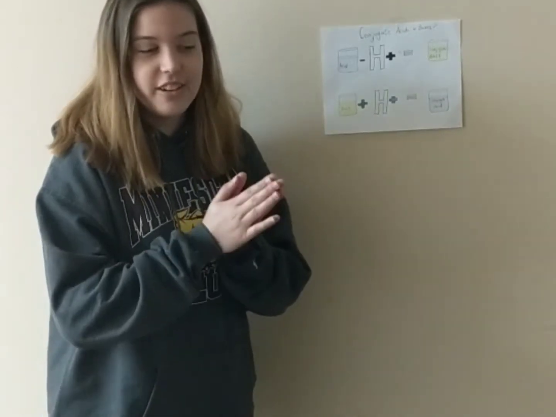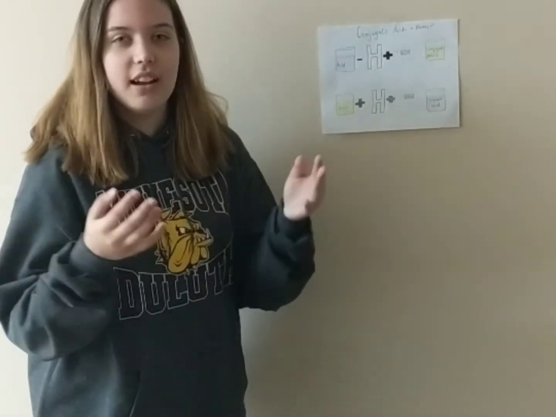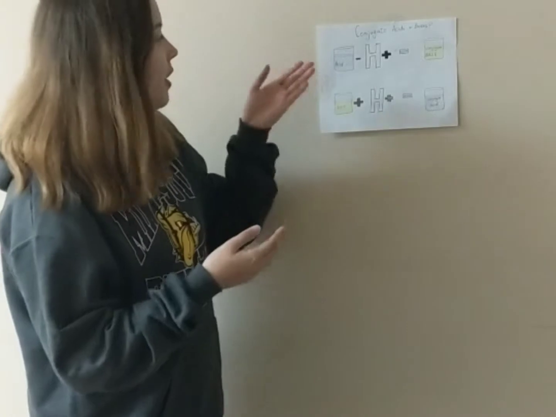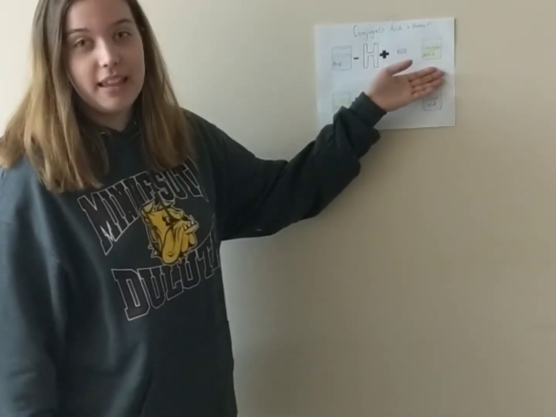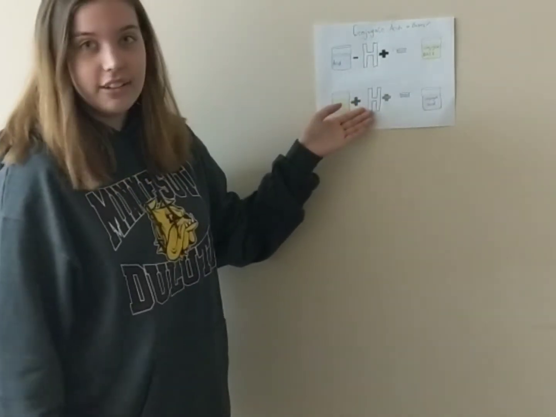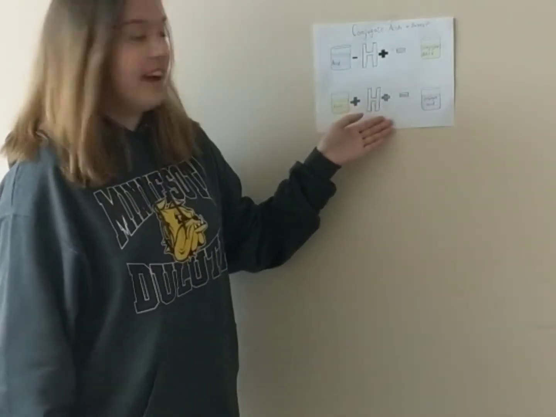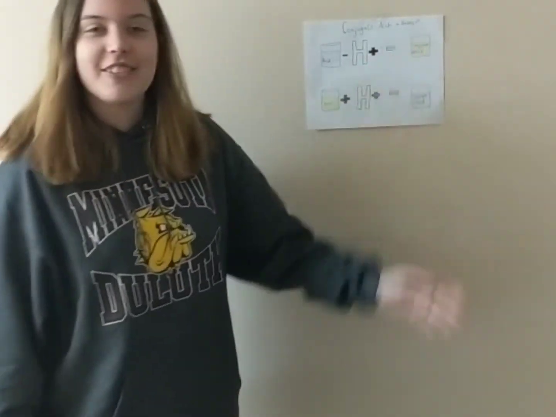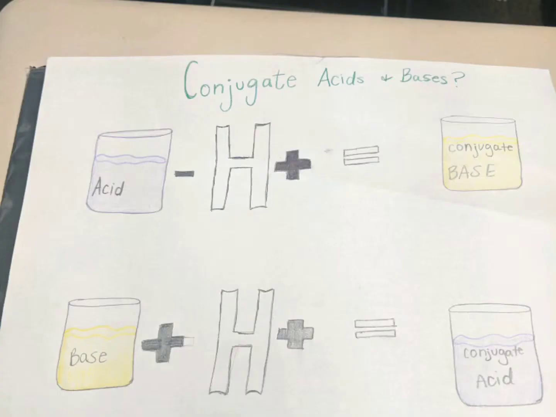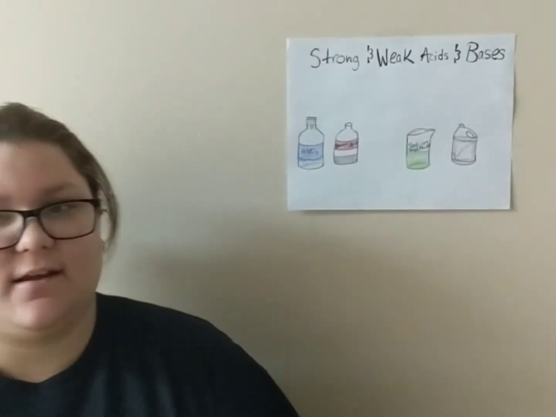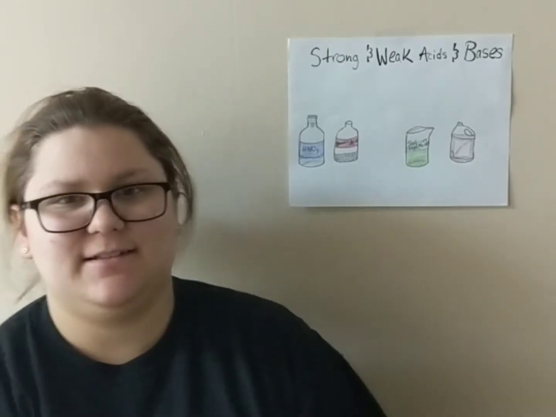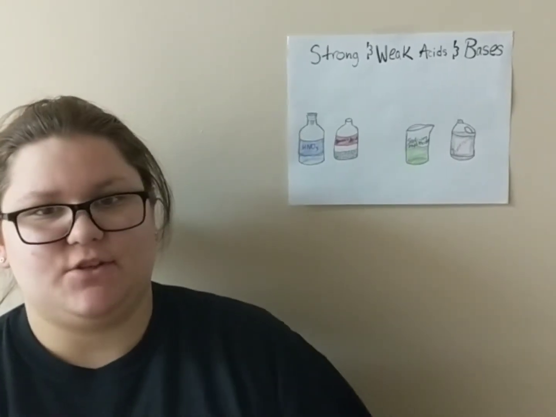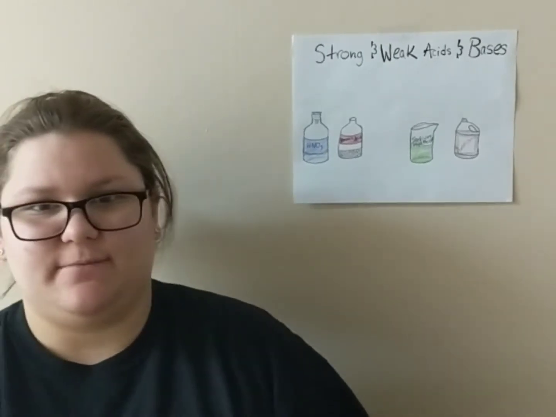Okay, first off, conjugate means joined together or coupled. So an acid that loses a positive H ion turns to a conjugate base. And a base that adds or gains a positive H ion equals a conjugate acid. Strong acids have weak conjugate bases and weak bases have strong conjugate acids, and typically the strong one holds on to the hydrogen.